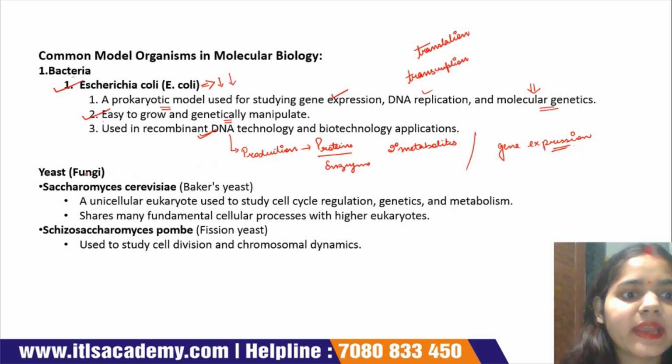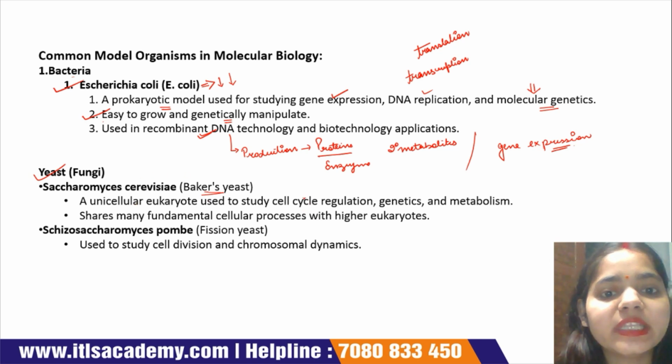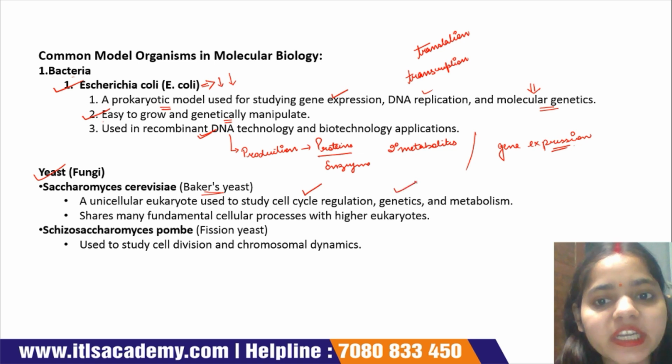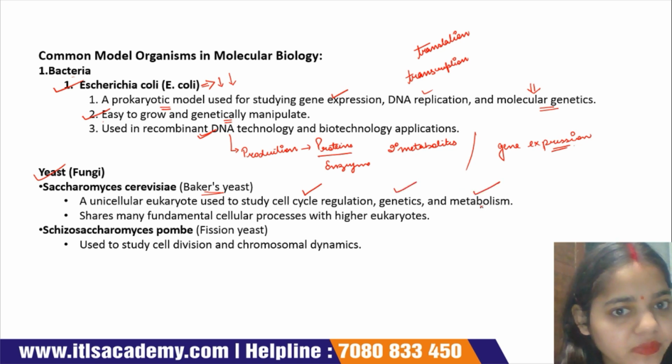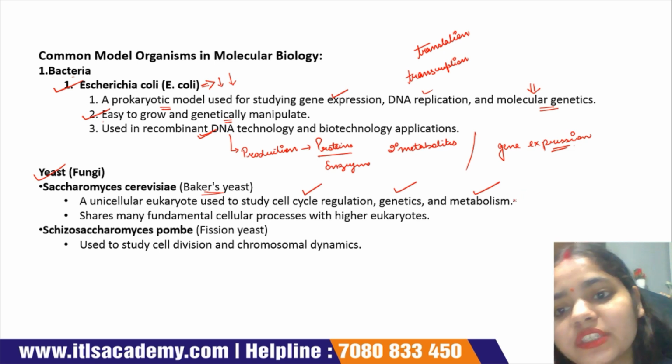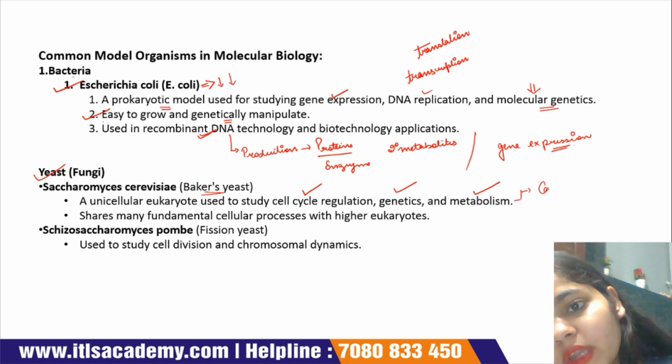Next is yeast. Yeast is Saccharomyces cerevisiae, also known as baker's yeast. It is a model organism of unicellular eukaryotes, and it is used to study cell cycle regulation, genetics, and metabolism. We study this to understand the different catabolic as well as anabolic pathways.